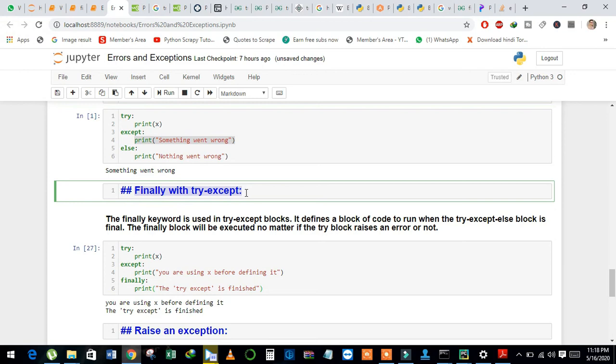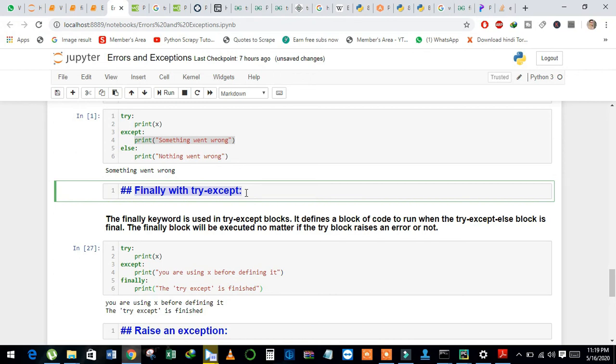And next, we can use the finally keyword with try except. The finally keyword is used in try except blocks. It defines a block of code to run when the try except else block is finished. We can say that the finally block runs when all try, except or else blocks have completed their execution.